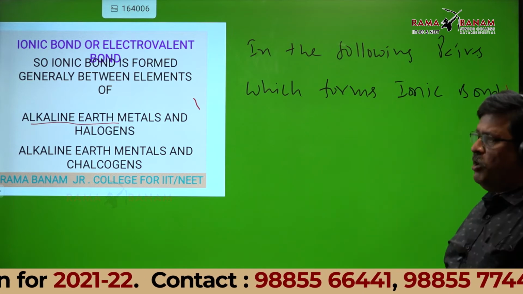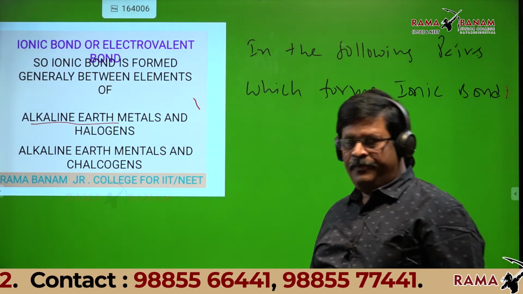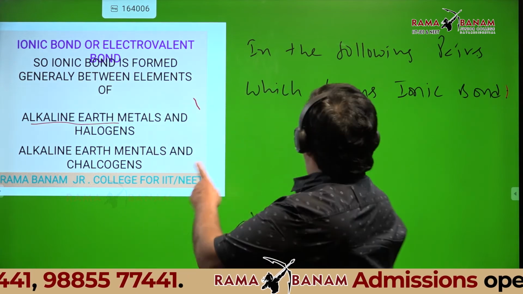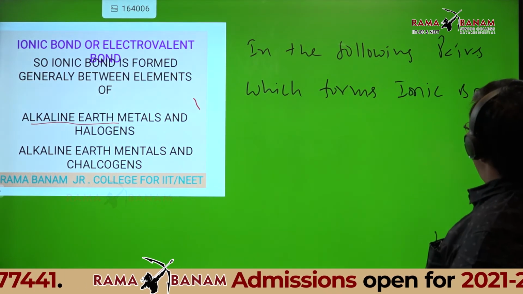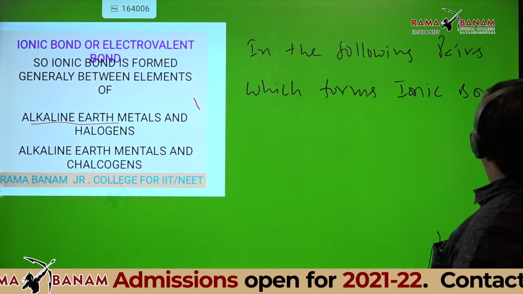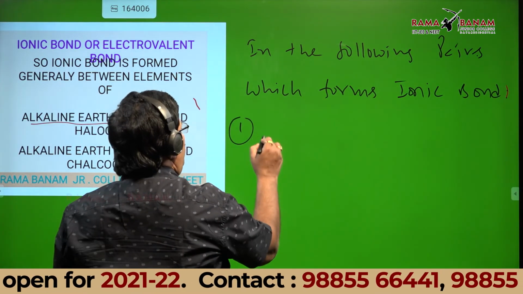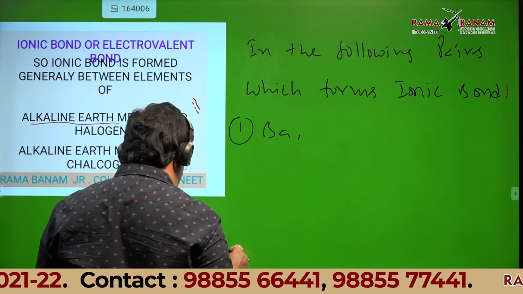This is a more than one option question, students. Tick all possible answers. The question here is: in the following pairs, which form ionic bond? First one, barium and fluorine.